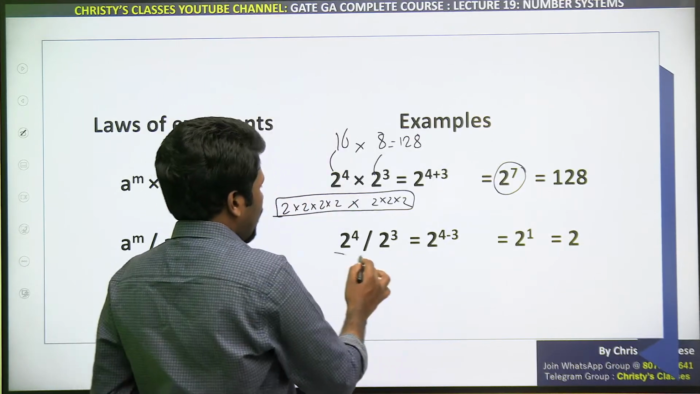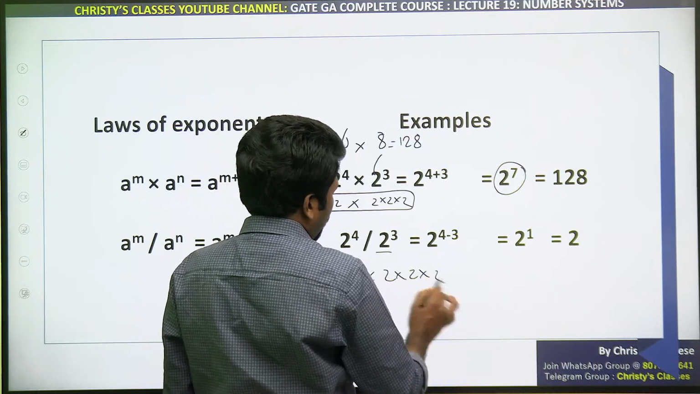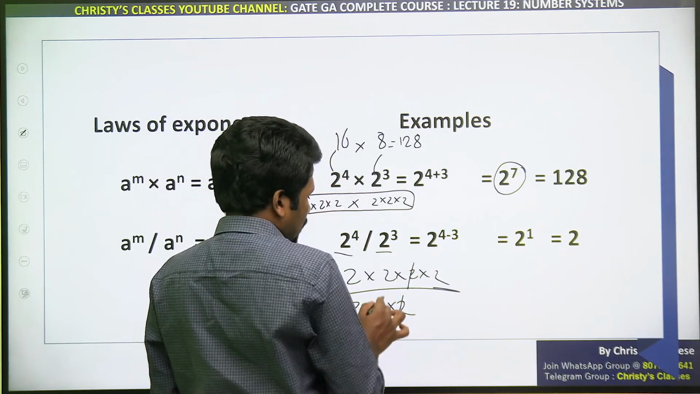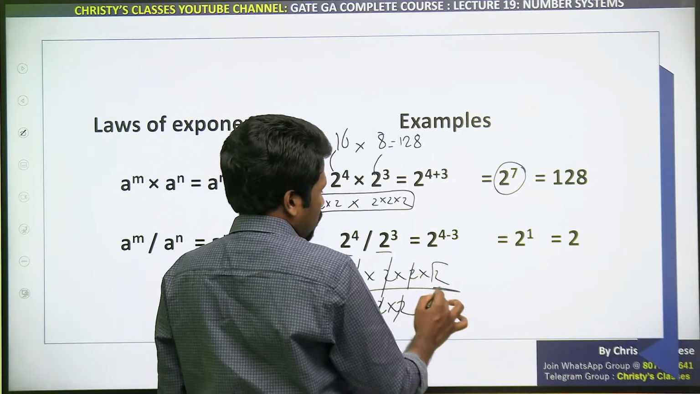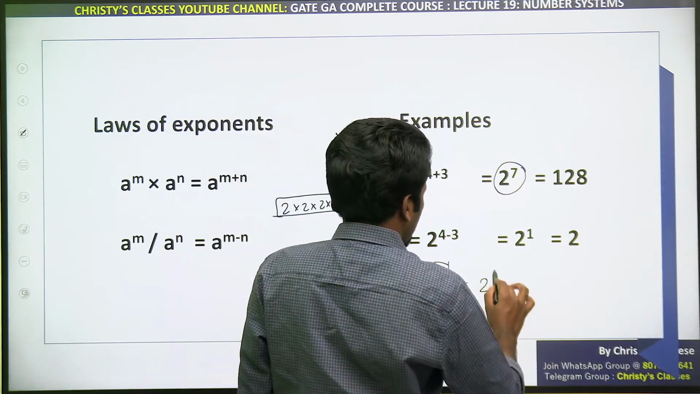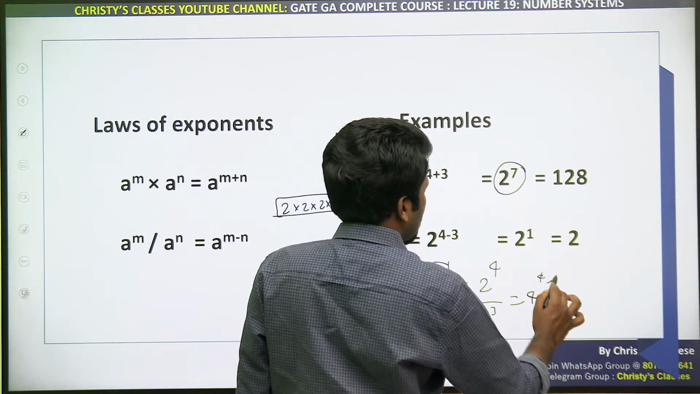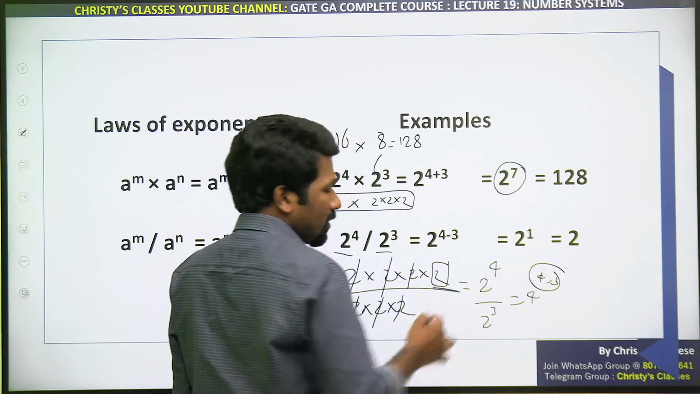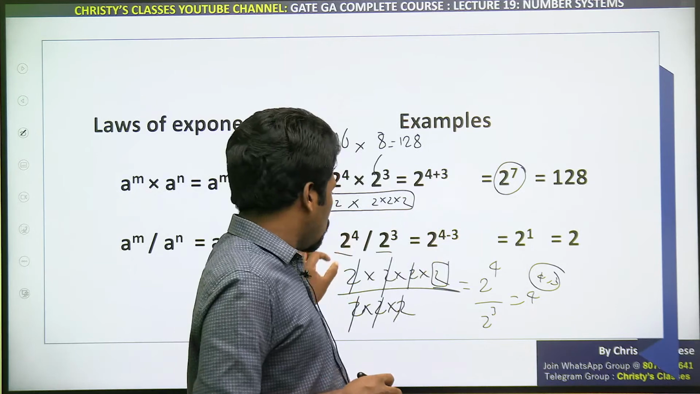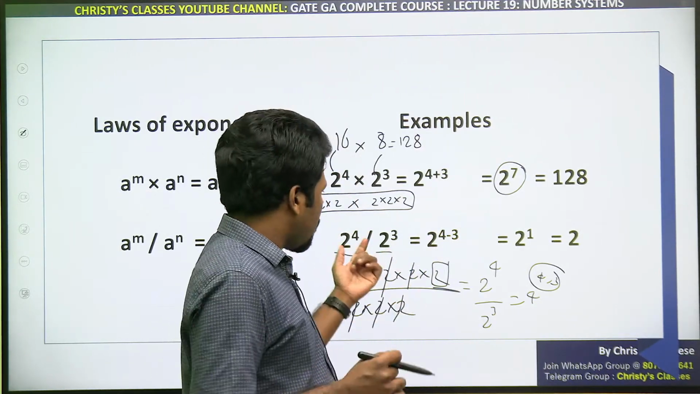Similarly, 2 raised to 4 divided by 2 raised to 3 का meaning क्या है? 2 into 2 into 2 into 2 divided by 2 into 2 into 2 है ना. That is, this cancels, this cancels, this cancels, only 2 remains. Or in other words, we can say 2 raised to 4 by 2 raised to 3 is 2 raised to 4 minus 3. The powers will get cancelled. That is why you can subtract it. That also only if bases are same this will happen, na. Base different है तो ऐसा नहीं होगा.